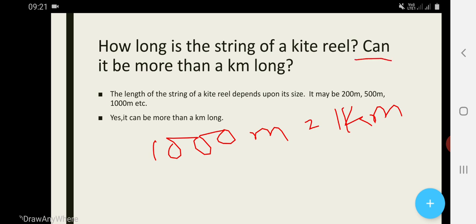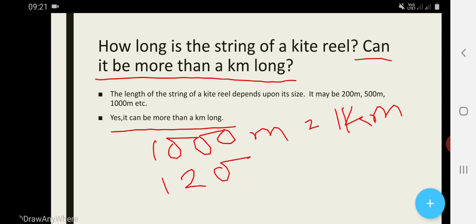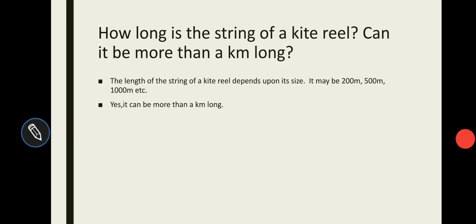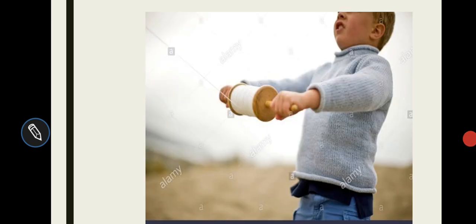What is the next question? Can it be more than a kilometer long? Yes, it can be more than a kilometer long, because if the length of the string of a kite reel is 1200 meters, then it is more than 1 kilometer, and the size of the reel may be more than 1 kilometer. Okay. Now, this is the picture of the size of the kite reel, and these are the threads.